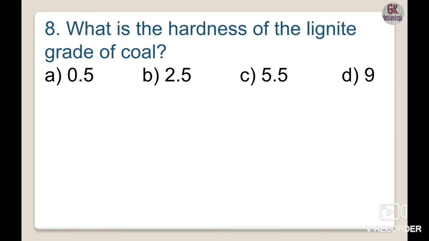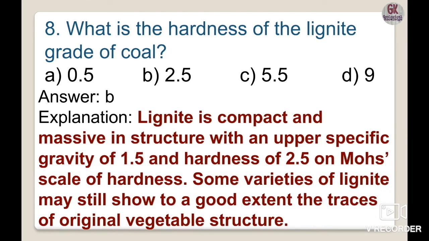Question number 8 is dealing with the hardness of the lignite grade of coal: 0.5, 2.5, 5.5 or 9. Lignite is compact and massive in structure, with an upper specific gravity of 1.5 and a hardness of 2.5 on the Mohs scale of hardness.